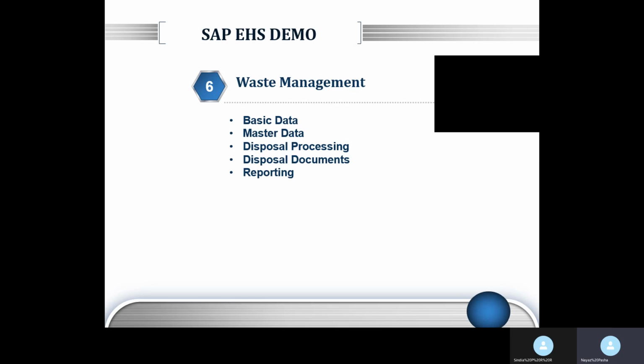So we'll learn what the different roles we can create in waste management are, like you have waste generator, waste disposer, waste transporter, and authority. These are the four major roles in waste management. So how do you create them? What are the different vendors you can create under each role? We will learn that. Finally, we will also see how the documents are created, because for each country there will be a different document requirement.